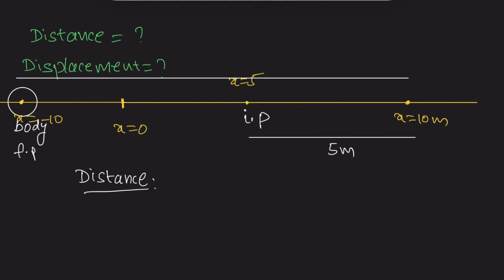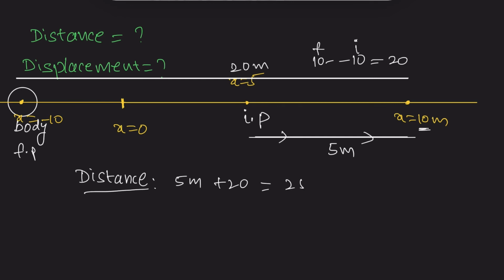See here, this is positive, this is negative. So change is final minus initial. So final is 10, initial is minus 10, so minus or minus plus, that is 20. So he returned back 20 meters. So total distance is, see here, he moved along this length, that is 5 meters, and back again covers 20 meters. So total is 25 meters. So now the distance is 25 meters.